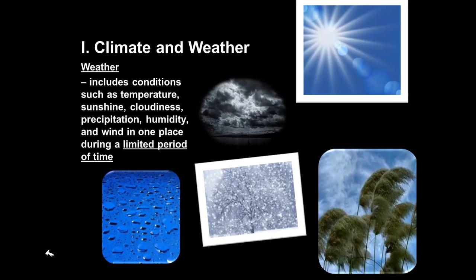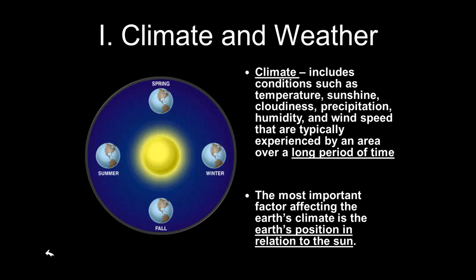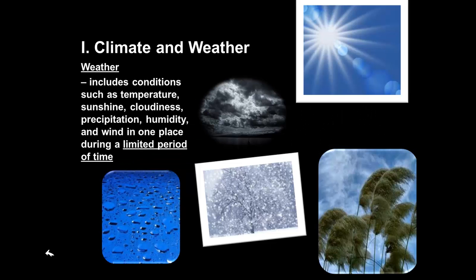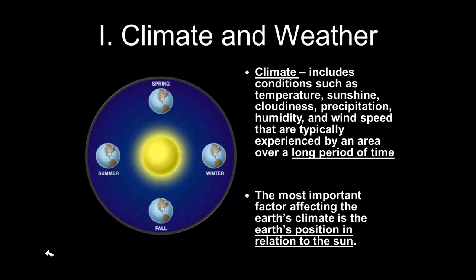Now that brings us to climate. Climate contains the same conditions as the weather: temperature, sunshine, cloudiness, precipitation, humidity, wind speed. The exact same things as the weather, except for one big distinction. Climate takes place over a long period of time. Weather is a short period of time. Climate is over a long period of time.